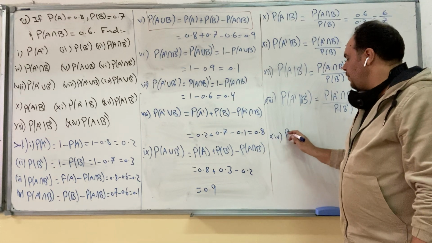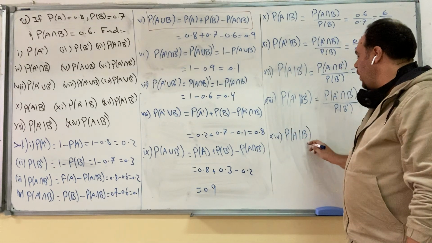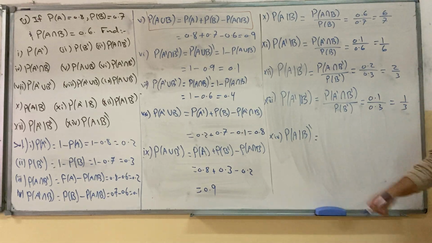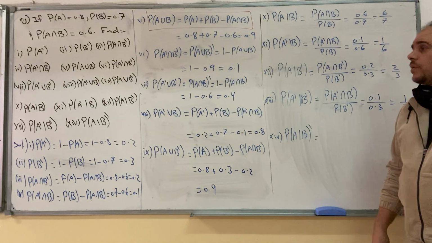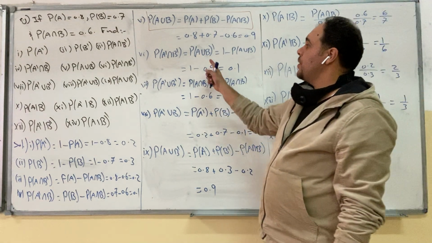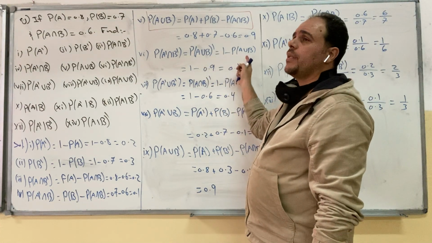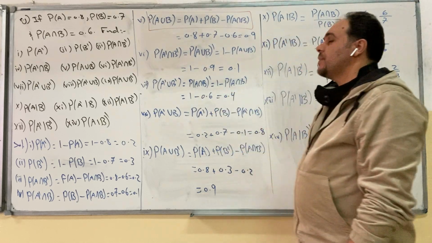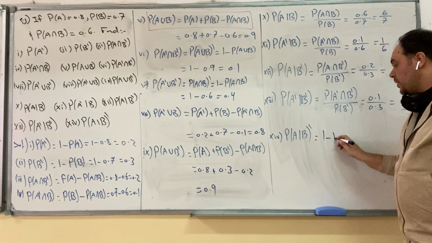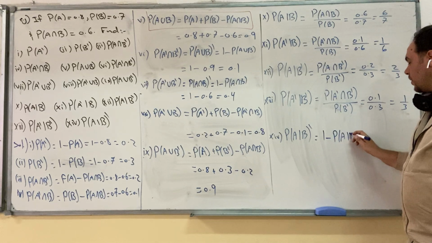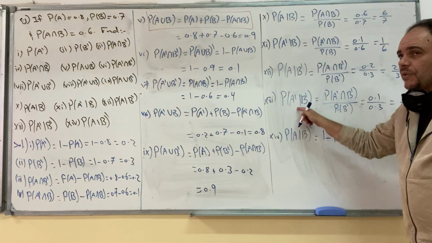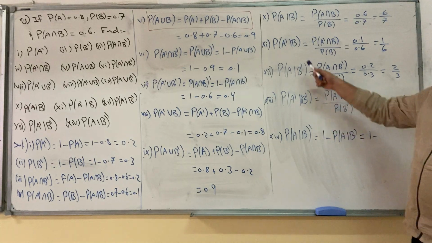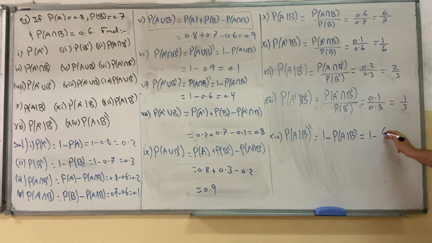Finally, we have to find probability of A given B complement. How to deal with this case? Union complement is 1 minus the union. Intersection complement is 1 minus intersection. So given complement, it's 1 minus. These two are not equivalent, which is equal to 1 minus. We found that A given B is 6 over 7.